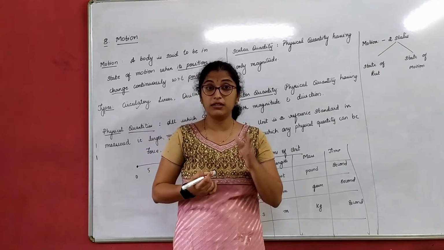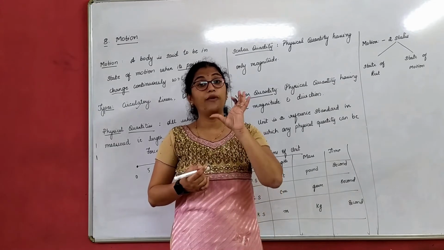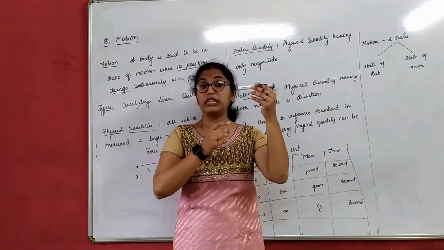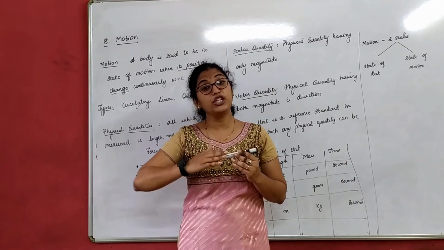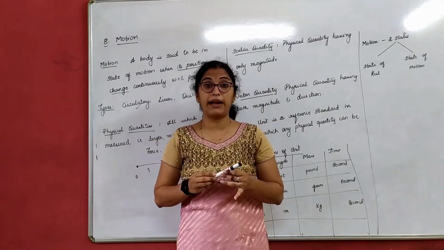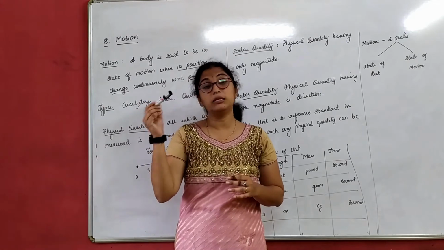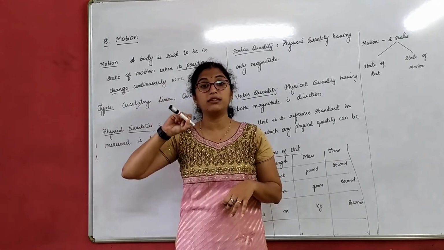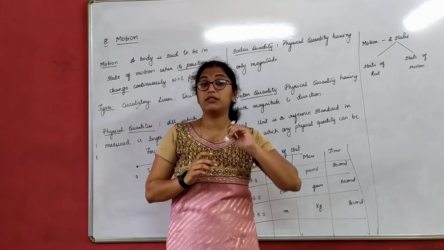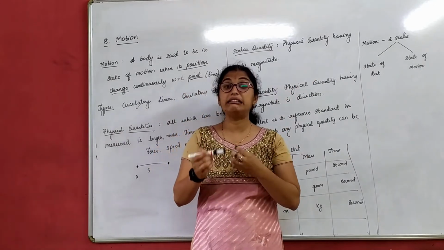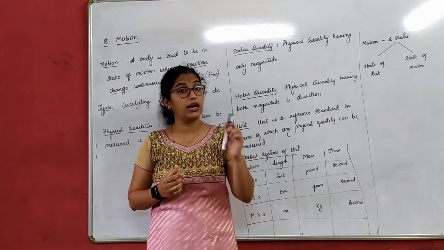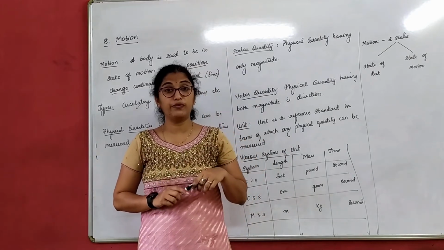Does it matter? No. So here, while measuring the height of this pen, direction does not matter. Will I tell this pen is measuring 10 centimeter towards north, 5 centimeter towards east? No, right? We need not give any direction with respect to our measurement. This is condition 1.